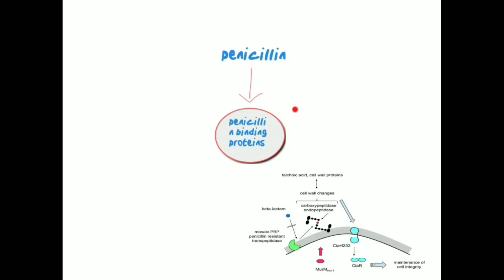So from where does the penicillin do all these action sequences? It goes and binds to a specific protein structure called penicillin binding proteins, which is present in the bacterial cell membrane. Each organism has several penicillin binding proteins. It can be many in number, and they show different affinity towards each beta-lactam antibiotic. For example, a particular organism that shows one type of affinity towards penicillin will show different affinity towards ampicillin or amoxicillin.